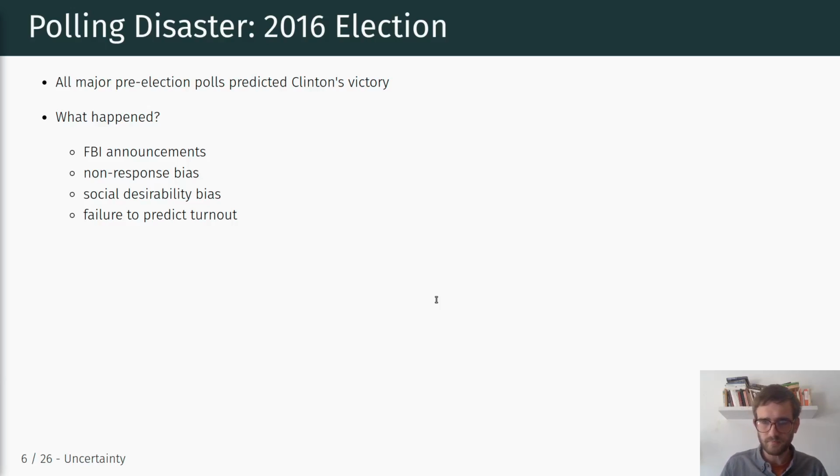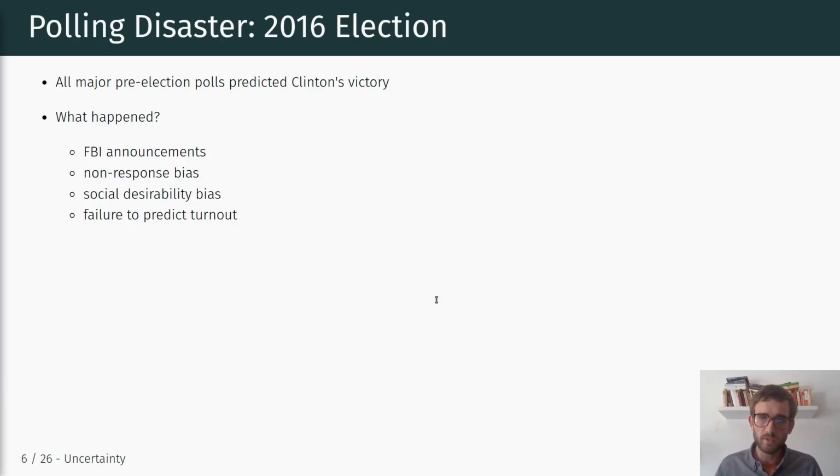We have James Comey's announcement about the Clinton email scandal right before the election, which of course had a huge impact on parts of the electorate. We have an issue of non-response bias in the pre-election polls, where certain people were unwilling to participate in the polls, and those people were more likely to support Trump.